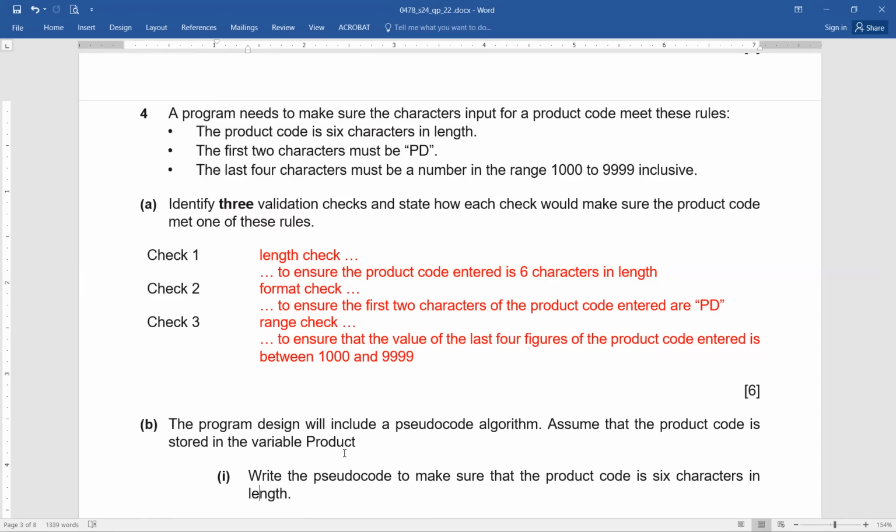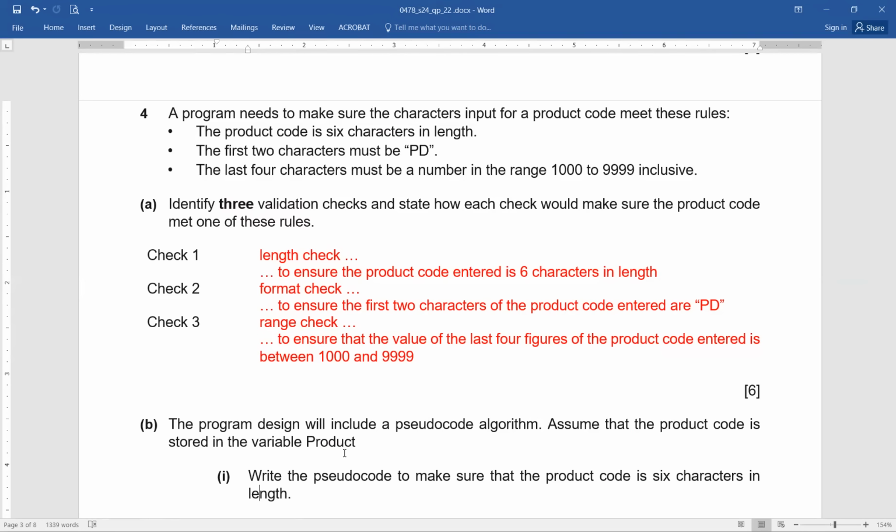By the way, just pay attention to the question itself. How can we do it? Yes, how can we do it actually?